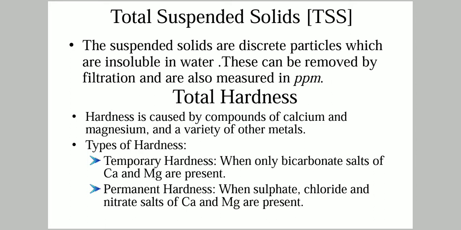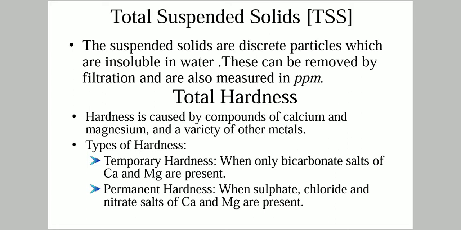Total hardness, we all know, is caused by the compounds of calcium and magnesium and a variety of other metallic ions. There are two types of hardness: temporary hardness and permanent hardness.